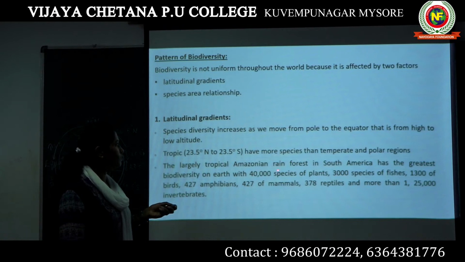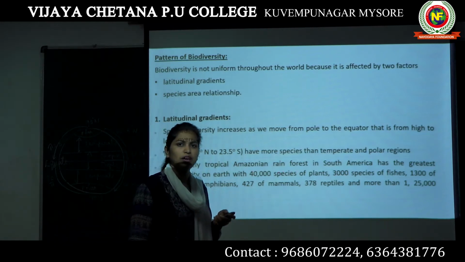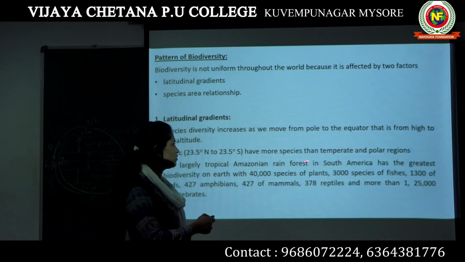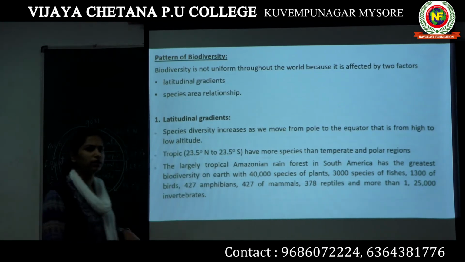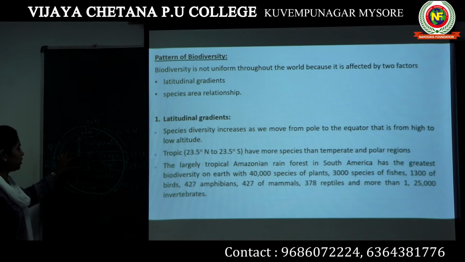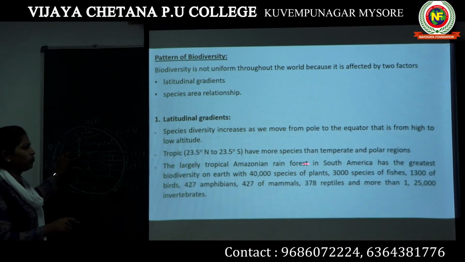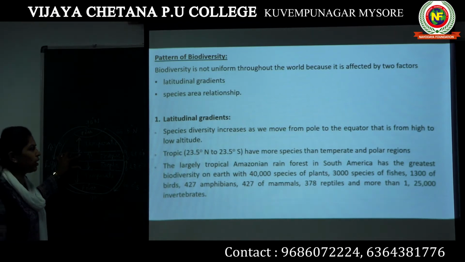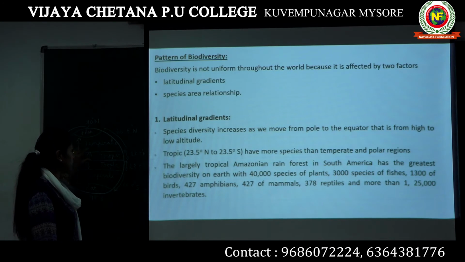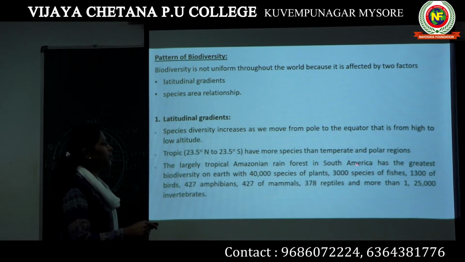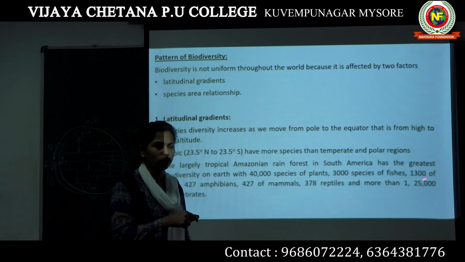Okay, the Amazonian rainforest, you must have heard about the Amazon rainforest. This Amazon rainforest is present in the tropical region. Since it exists in the tropic region, it is present in South America.